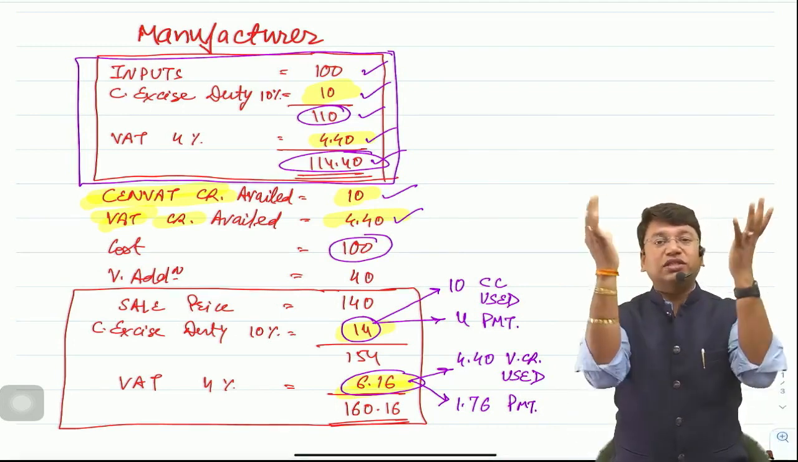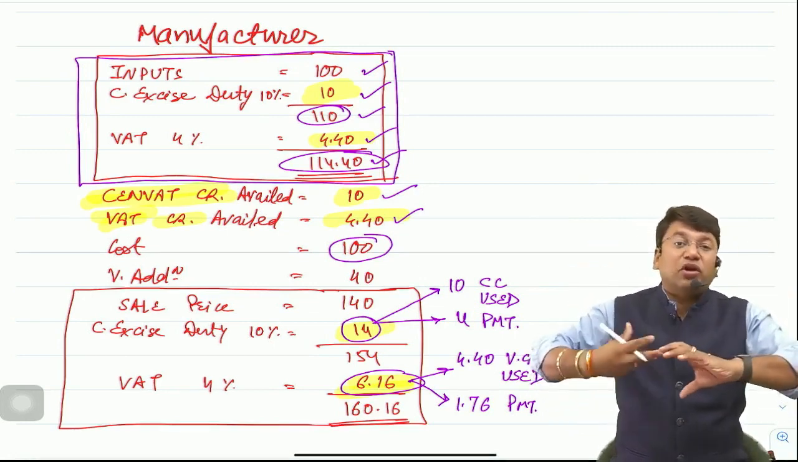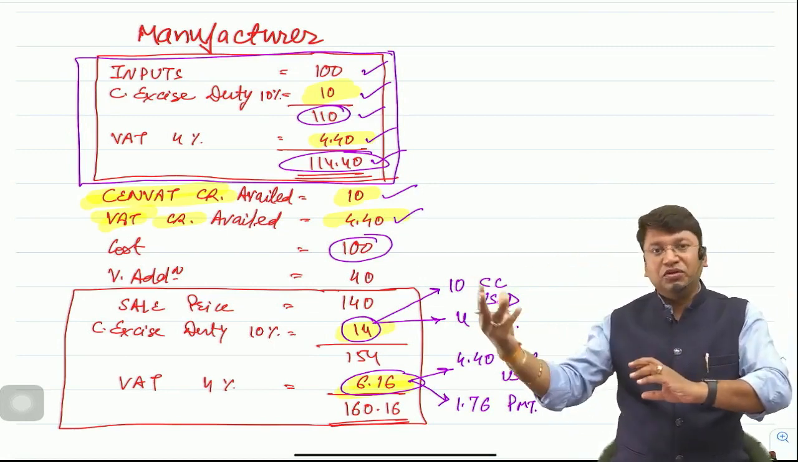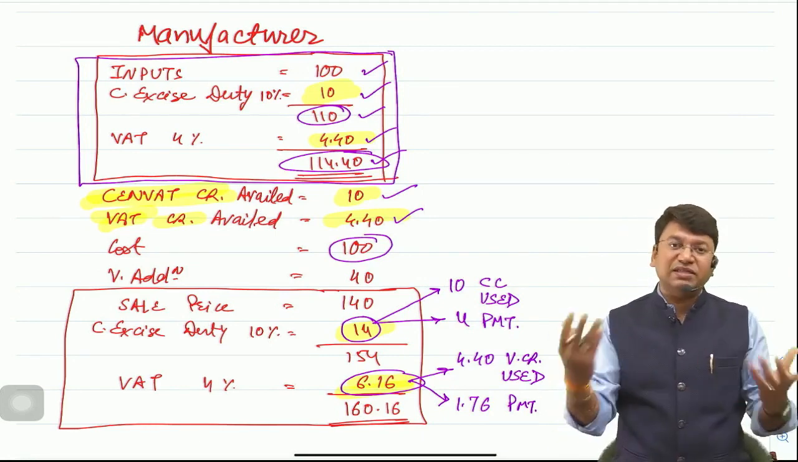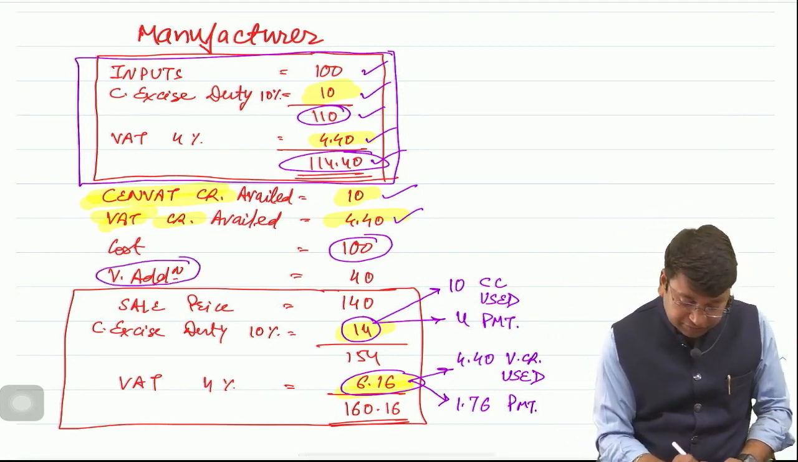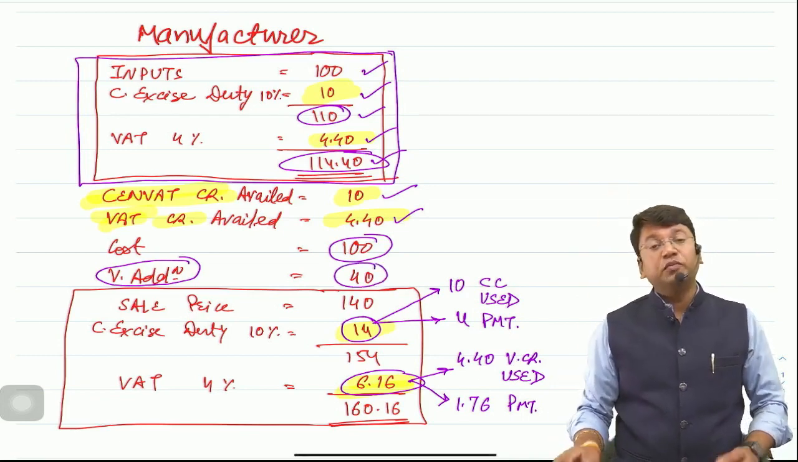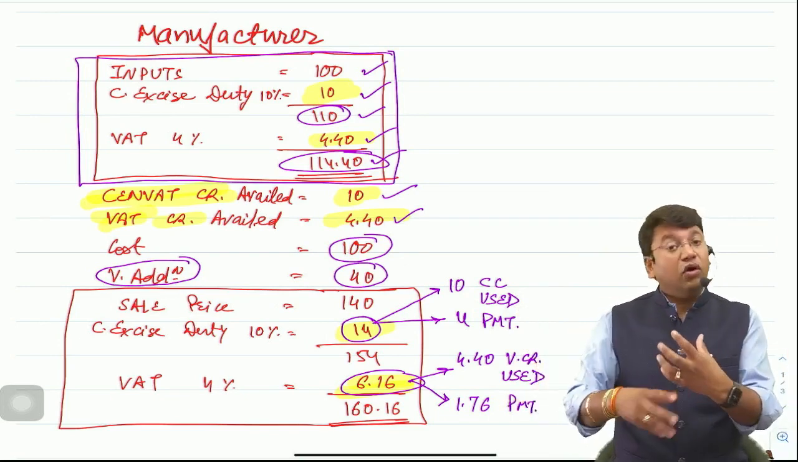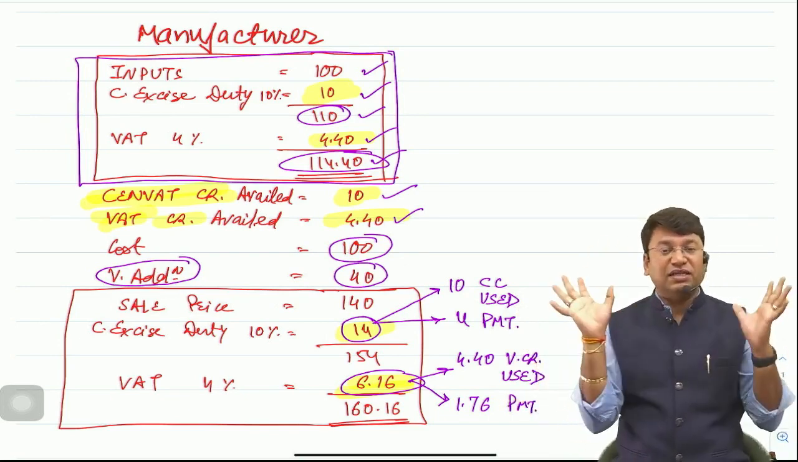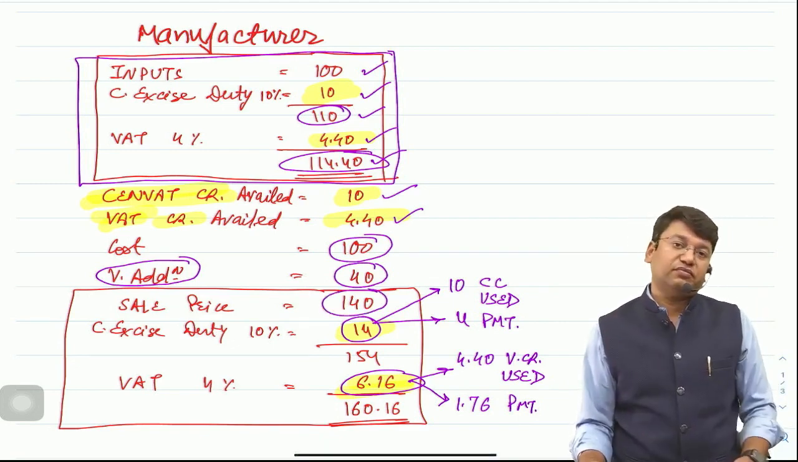So his actual cost is rupees 100, and after purchasing those inputs, he will process the inputs to manufacture the output goods, and he will add some cost, his profit margin, etc., which is called value addition. His value addition is suppose rupees 40 per unit. So rupees 40 is his value addition, his cost, all his expenses, his profit margin, etc. So his sale price comes to rupees 140.